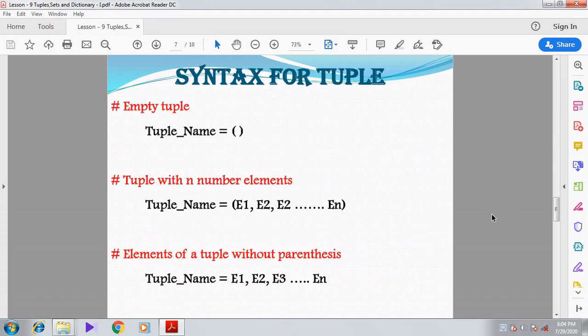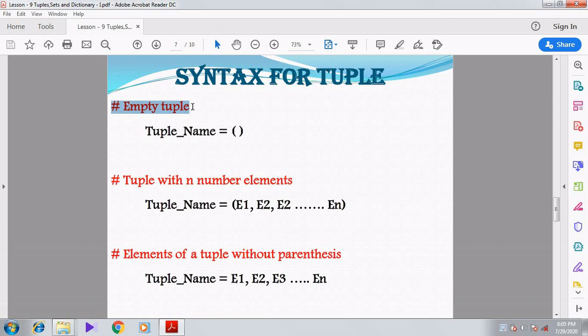Right. Let's see some examples on syntax, how to create the tuple. There are three types of syntax they have given in your book. First way, we are going to create the empty tuple. Empty tuple means we create the tuple alone without any elements.